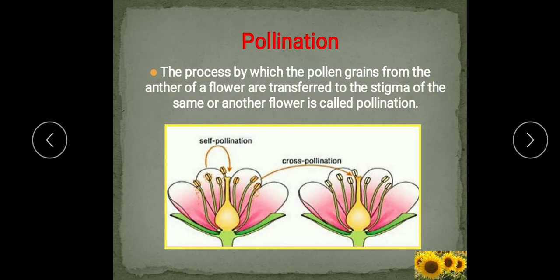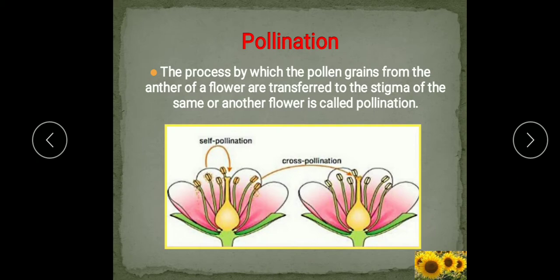Now we'll come to the function of flowers. As they produce seed, we'll see how they produce the seeds. For fusion of gametes to occur and seeds to be formed, pollen grains produced in the anther must be transferred to the stigma of the pistil.